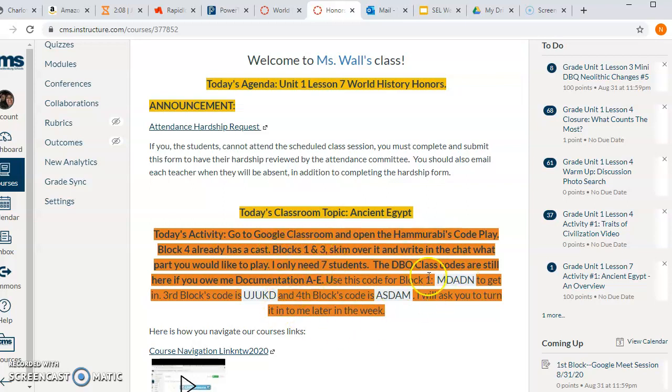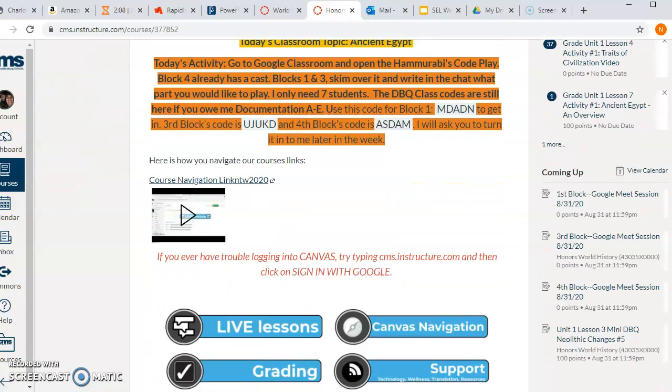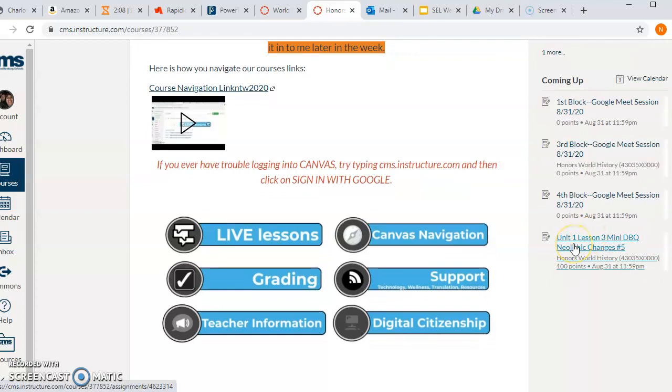I do still have the DBQ class codes up if you did not finish documents A through E last week. The next thing you need to be aware of is that you have a Monday homework assignment. That is the Unit 1 Lesson 3 Mini DBQ. That's due tonight at 11:59.